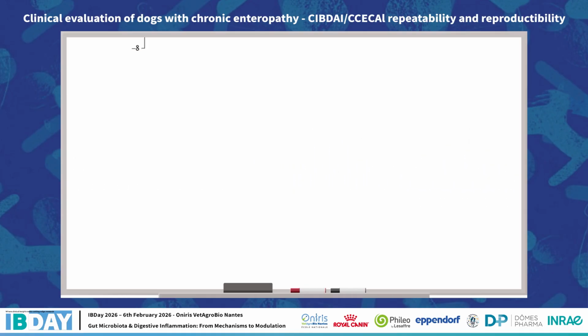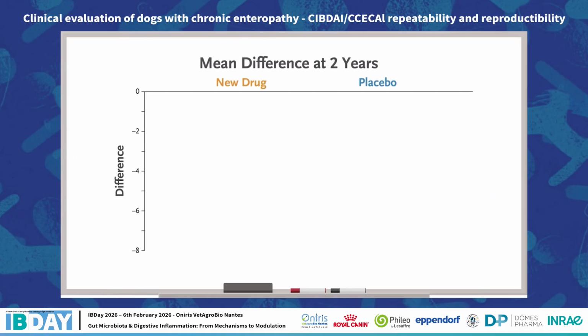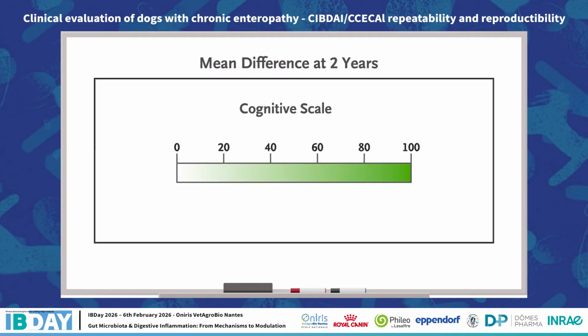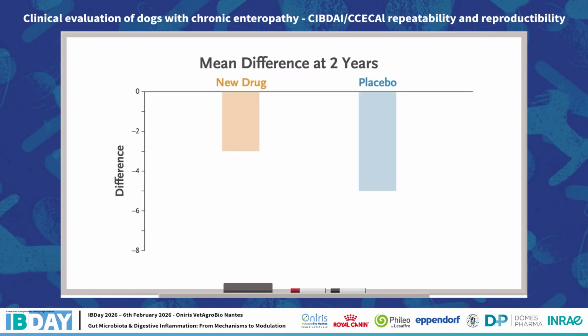The primary outcome is the mean difference at 2 years from baseline on a cognitive scale, with scores that range from 0 to 100, with higher scores indicating better function. When the results come in, patients in the new drug arm had a mean change of -3 points, compared with a change of -5 points for patients in the placebo arm.